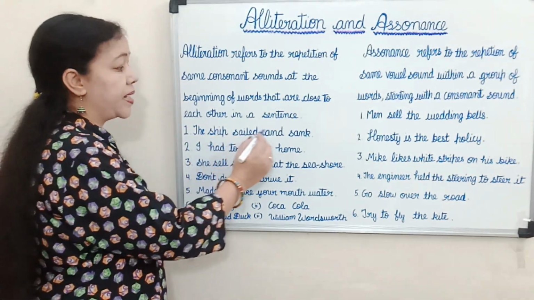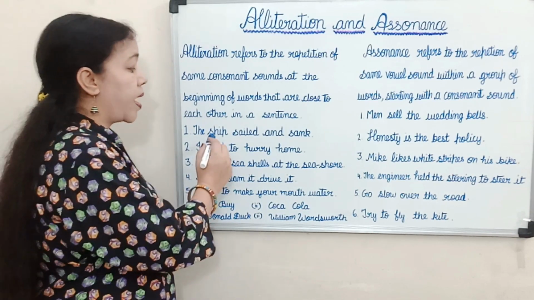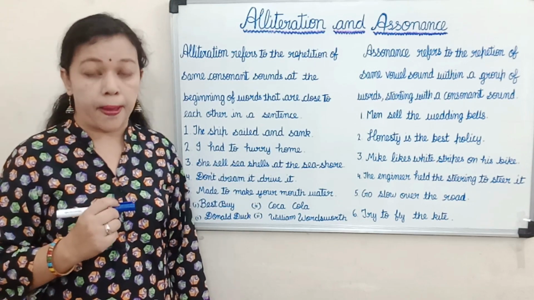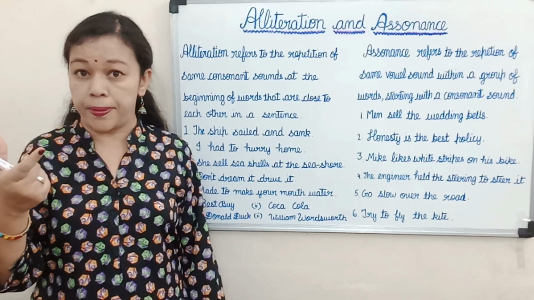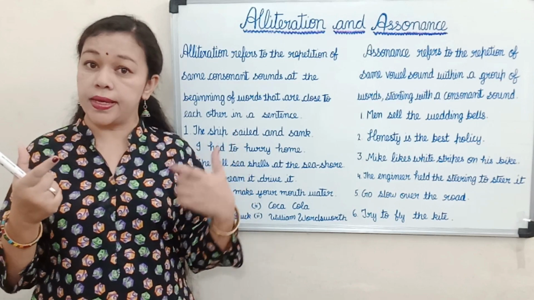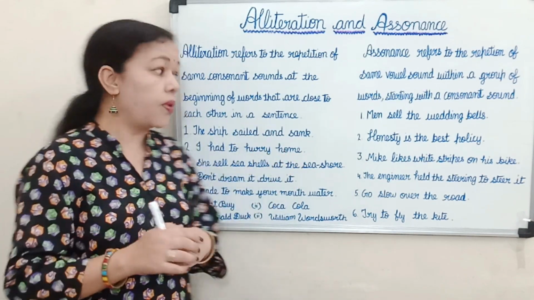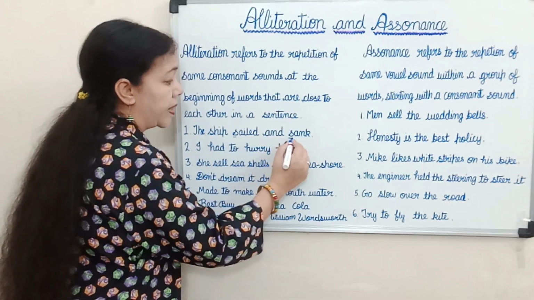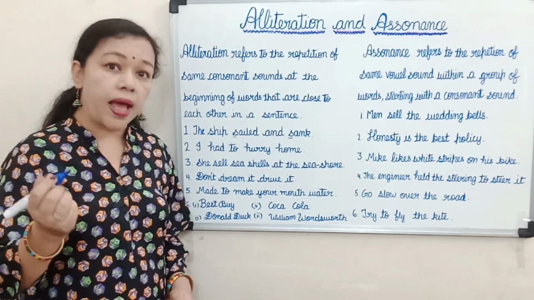The ship sailed and sank. Now here in this sentence we have three words which start with S. But the difference is that when you say the word ship, it starts with the sound sh, and if you say sailed and sank, it starts with s. So in this sentence, sailed and sank is the repetition of the same consonant sound, so it is alliteration.